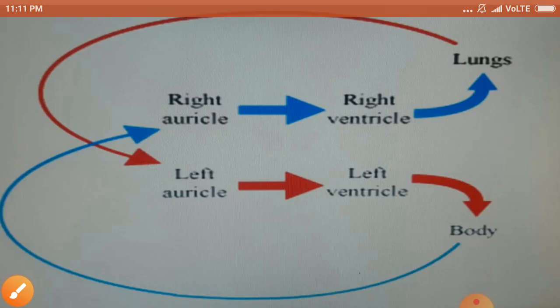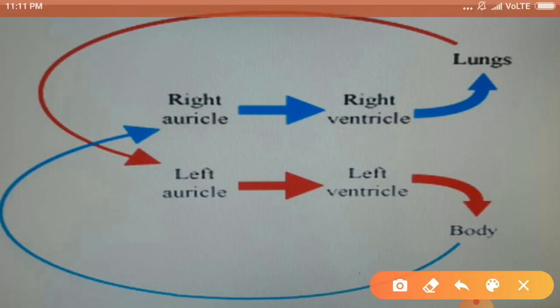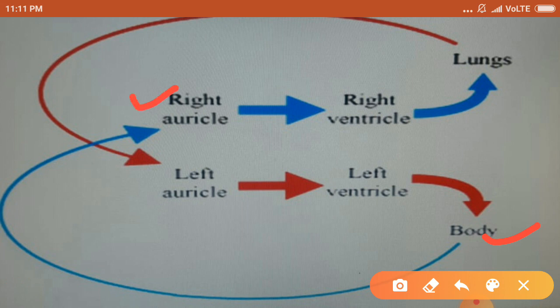You can understand the circulatory system in an easy manner by this slide. Here I am starting with the body. First of all, the blood is in our body. From the body it reaches the right auricle of the heart, from right auricle to right ventricle, from right ventricle to lungs. This is shown by blue color. So this is deoxygenated blood.